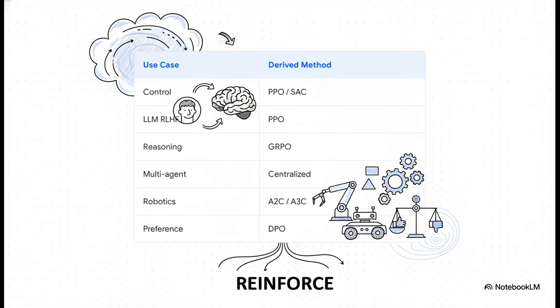Doing continuous control? You're probably using PPO or Soft Actor-Critic, which rely on a Gaussian policy variant of these exact gradients. Training a massive LM to follow human feedback? That is RLHF, which heavily utilizes PPO with a KL penalty. DeepSeek's crazy advanced reasoning capabilities? They use GRPO, which is essentially just REINFORCE with a group relative baseline and no critic network. Even direct preference optimization, or DPO, is basically REINFORCE rewritten as a preference likelihood loss, without the live sampling.